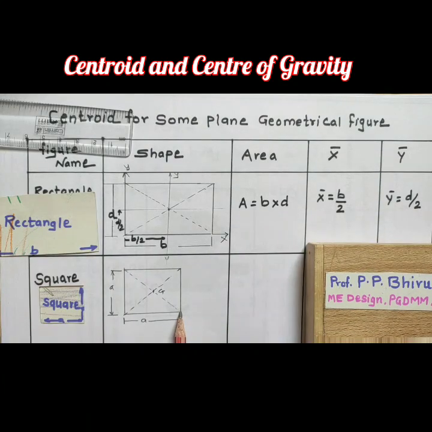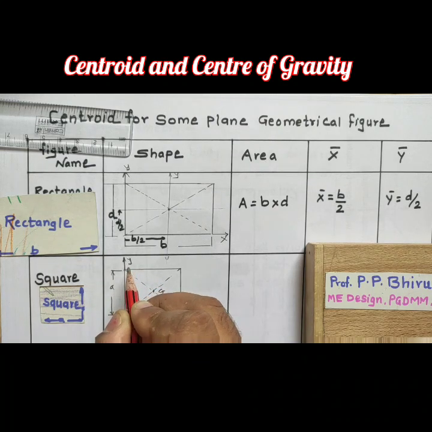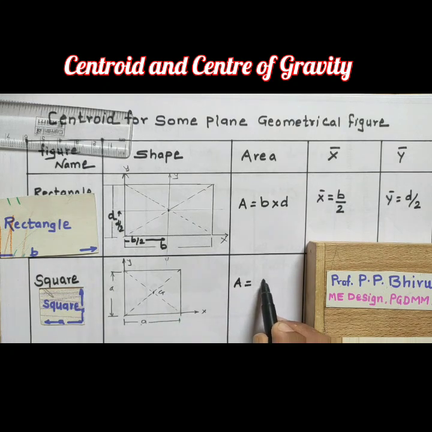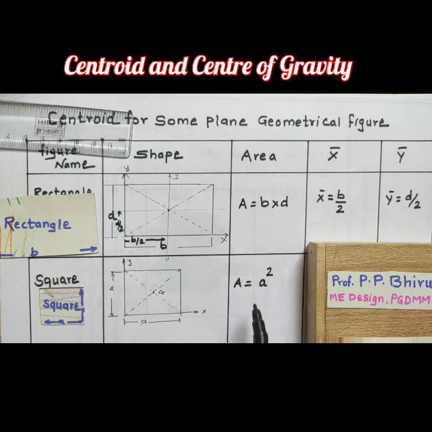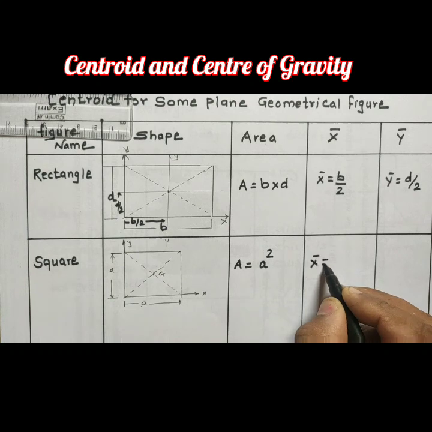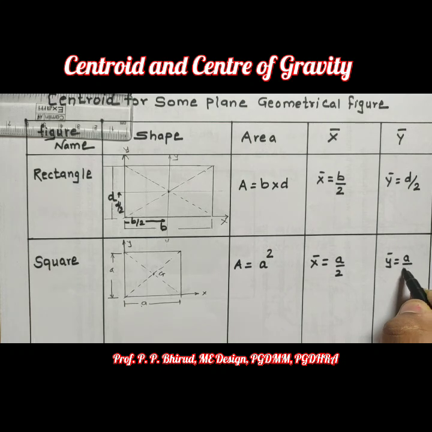Reference axis x, y. Now area of square is a into a, so side square, so a square. Now it is also symmetrical to x and y axis, so its x bar is a by 2 and y bar also a by 2. So x bar is also a by 2, y bar a by 2.